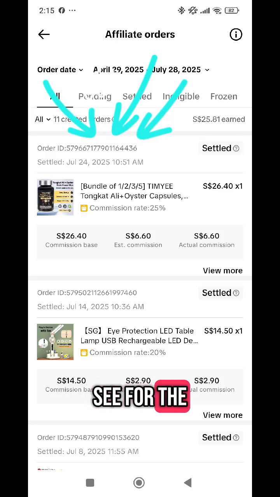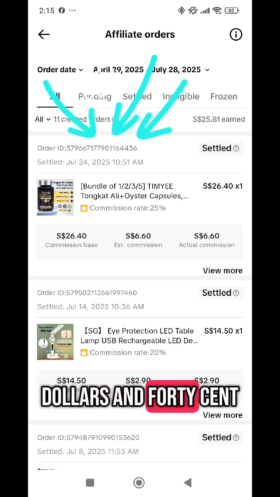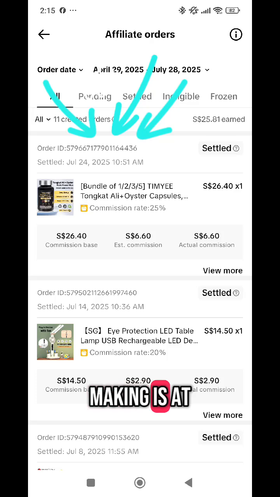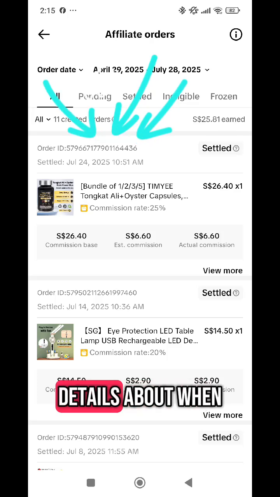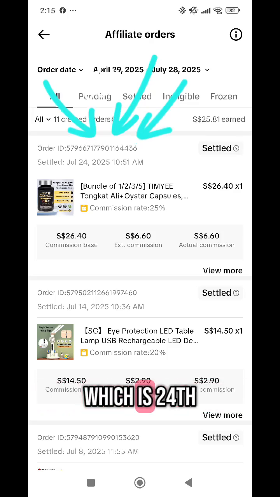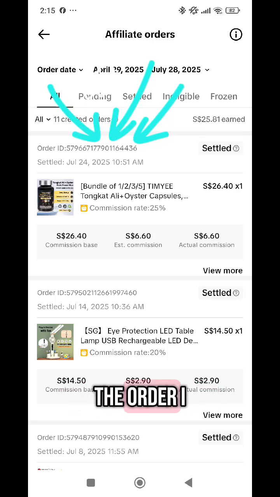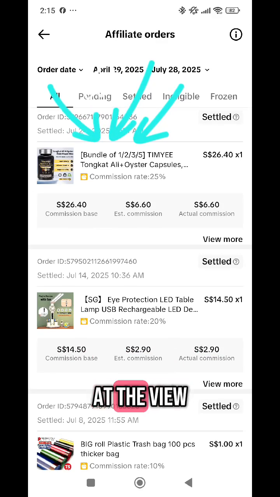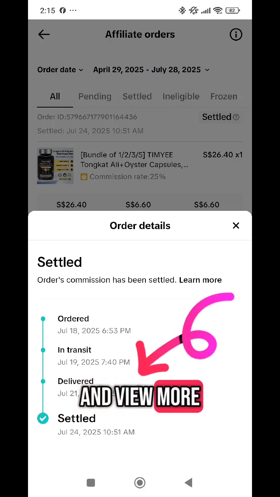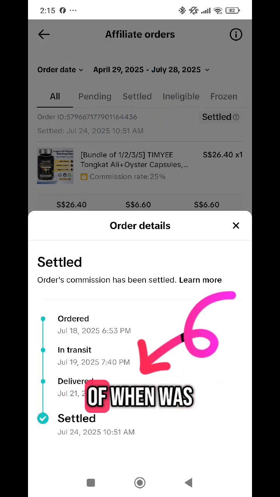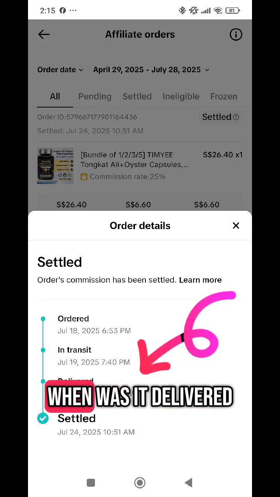Then you can see for the first product here, the cost of this product is $26.40, and the commission that I'm making is $6.60. There are also details about when this was transacted, which is the 24th of July at 10:51 in the morning. We also have the order ID, and let's take a look at view more. View more is just some simple details of when it was ordered and when it was delivered, and that's all.